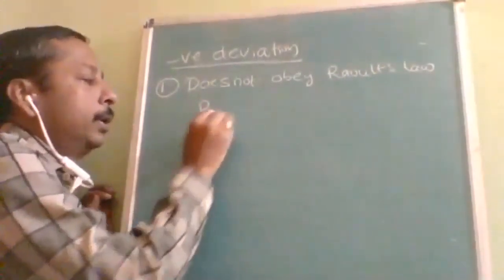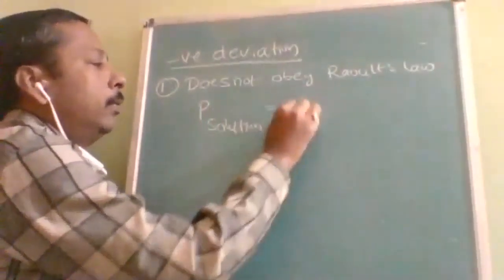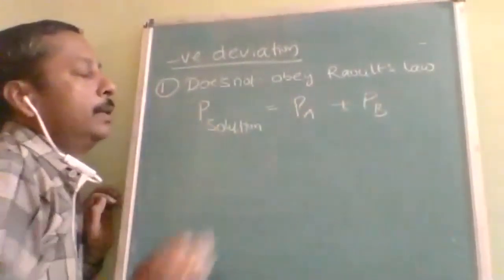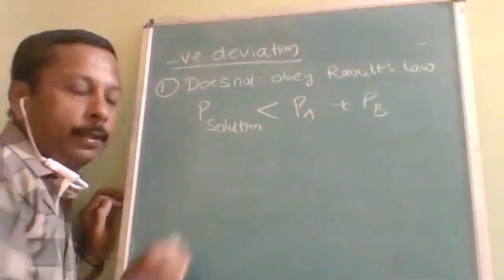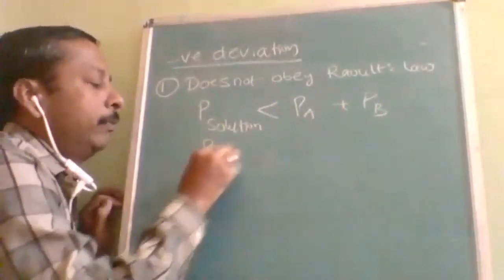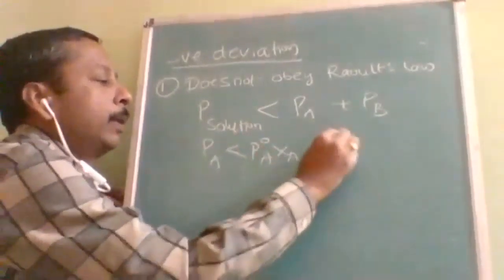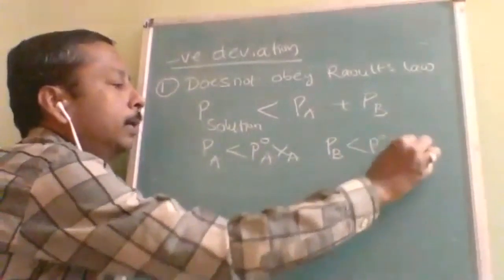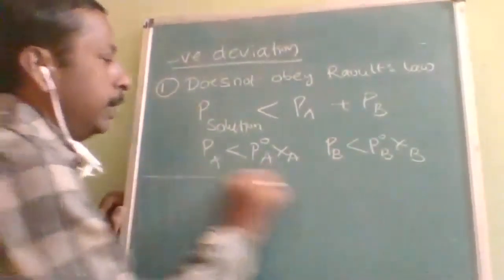If P solution is equal to PA plus PB, then it is ideal. But if it is non-ideal with negative deviation, then it will be less than. So PA will be less than P naught A into XA, and PB less than P naught B into XB. Is it understood, students? Now, this is the first condition.